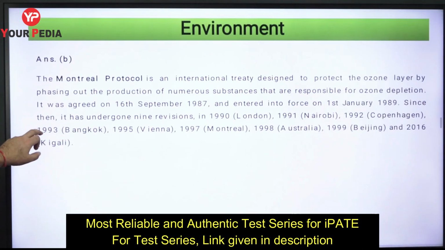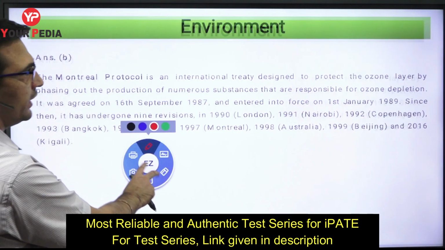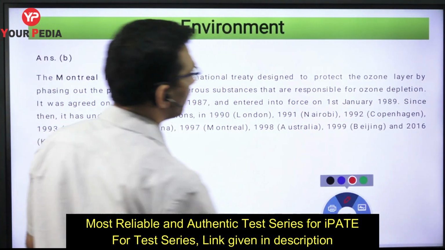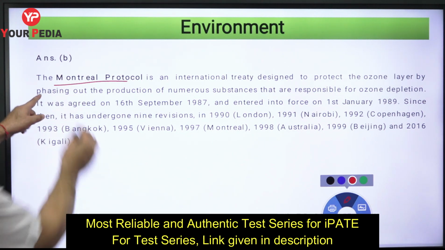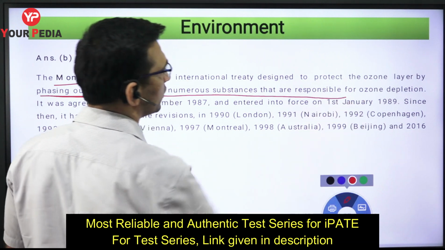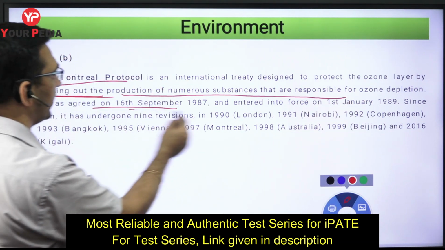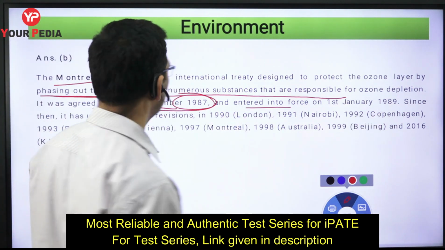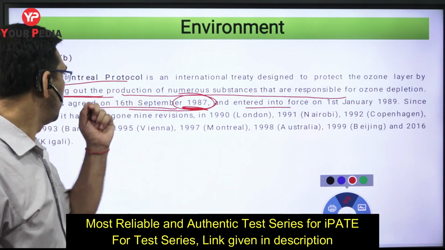Just have a look. Montreal Protocol is an international treaty designed to protect the ozone layer. Montreal is a place in Canada. So this meeting took place there, and there they decided to protect the ozone layer by phasing out, that means removing, the production of numerous substances that are responsible for ozone depletion. It was agreed in 87, and then it came into force. More appropriately, you need to remember this: in 1987 they basically agreed.